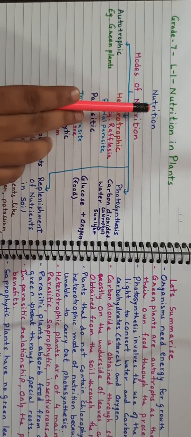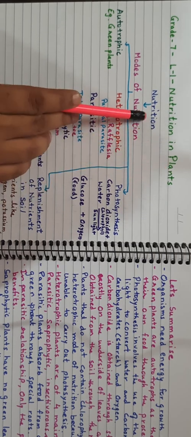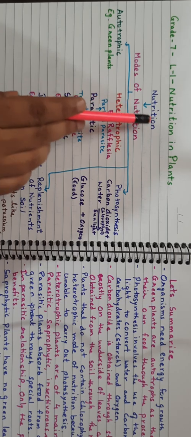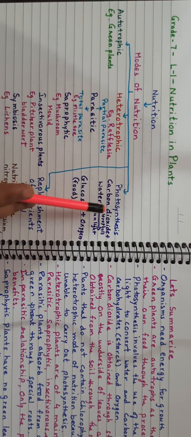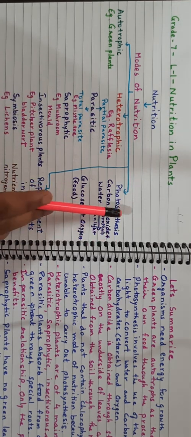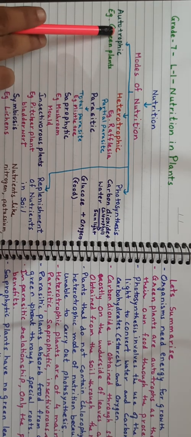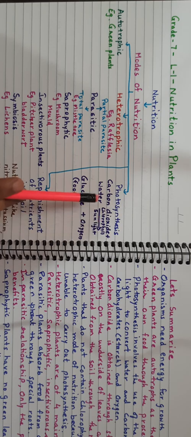Nutrition: all living things need food. Even plants need food. So let us see how these plants are getting their nutrition. The modes of nutrition are autotrophic and heterotrophic. With the help of photosynthesis, these plants are able to make their food. Autotrophic means green plants are able to prepare food with the help of photosynthesis.